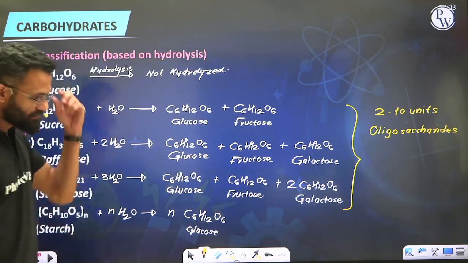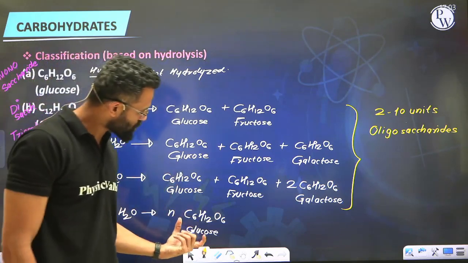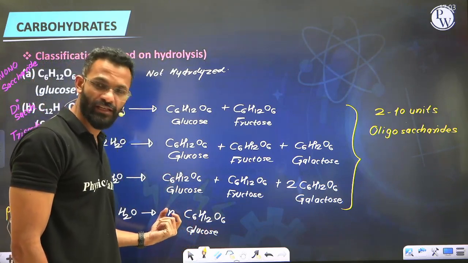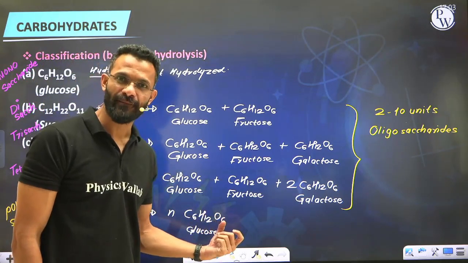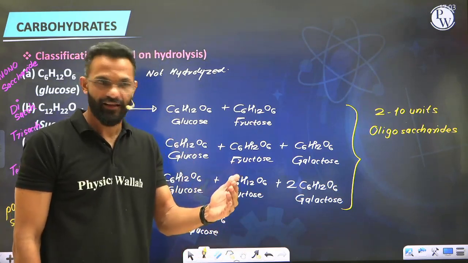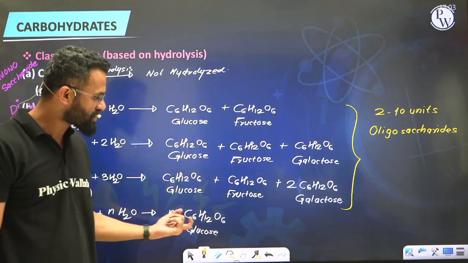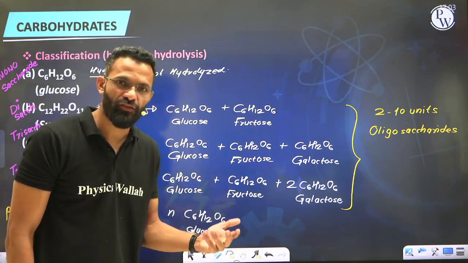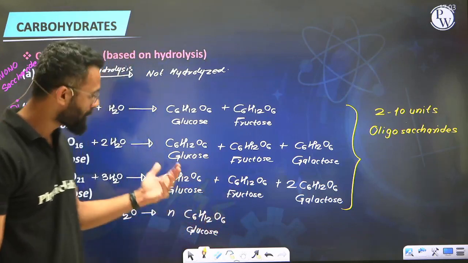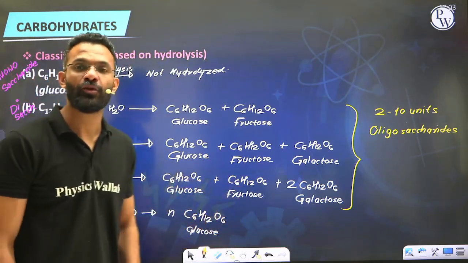Now see, if many monosaccharide units are produced and all of them are identical, you can call those polysaccharides homopolysaccharides. And if many monosaccharides are obtained but as a mixture, that is more than one type of monosaccharide, we call it a heteropolysaccharide.